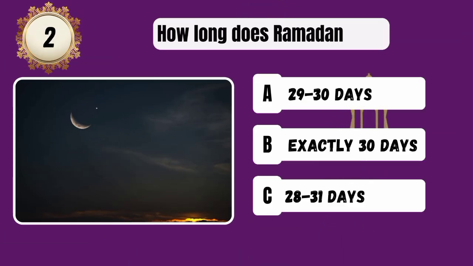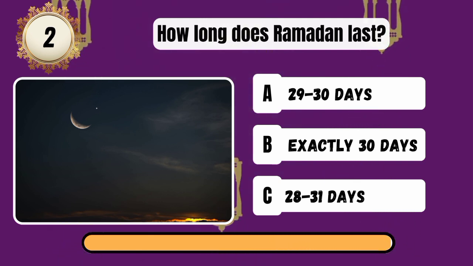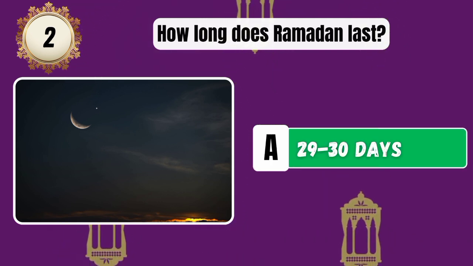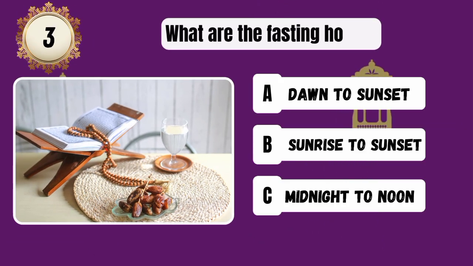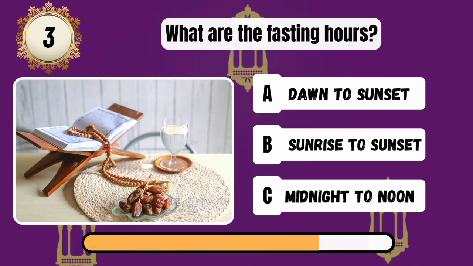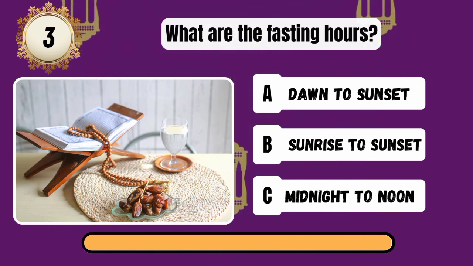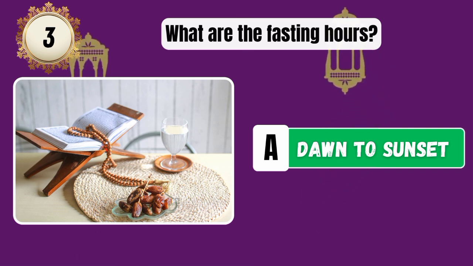How long does Ramadan last? Correct answer is 29 to 30 days. What are the fasting hours? Correct answer is dawn to sunset.